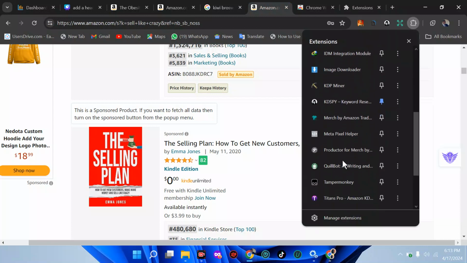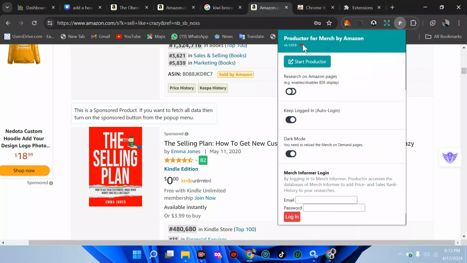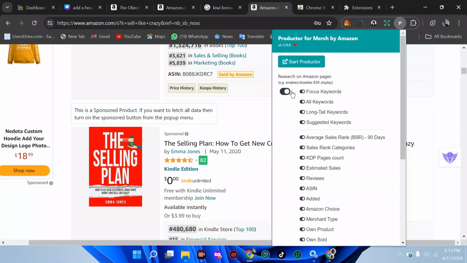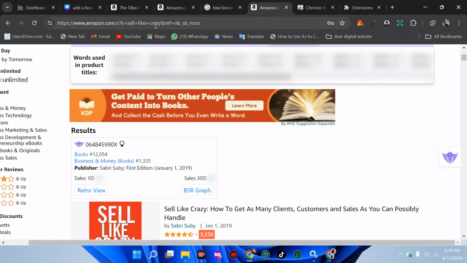So I'm going to move down here. Productor for Merch by Amazon. I'm going to just click on it. Look at it, Productor for Merch by Amazon. Search for it and ensure you turn it on. What this does for you is it's going to search for all the keywords they are using, all the keywords the person used that make his book good. Then suggested keywords is going to tell you many other stuffs. So now we've turned this on, we're going to click on reload.